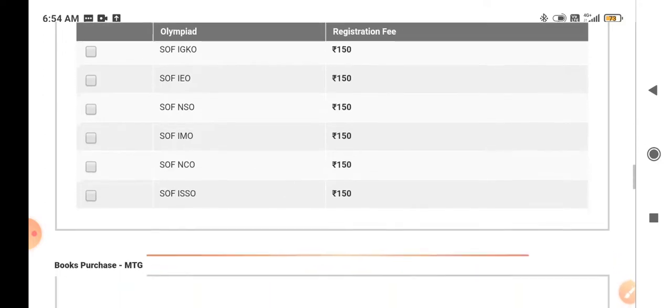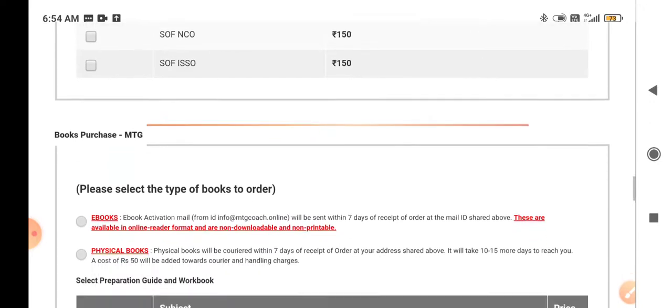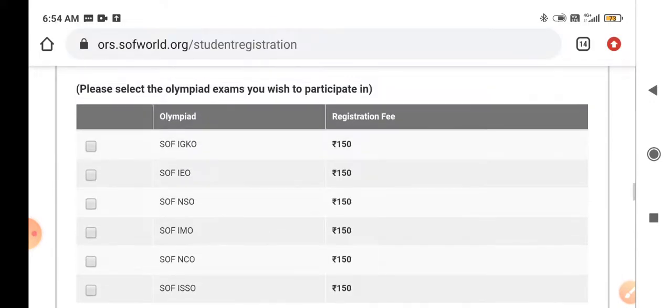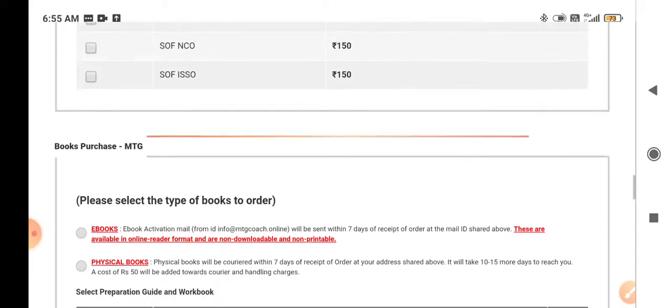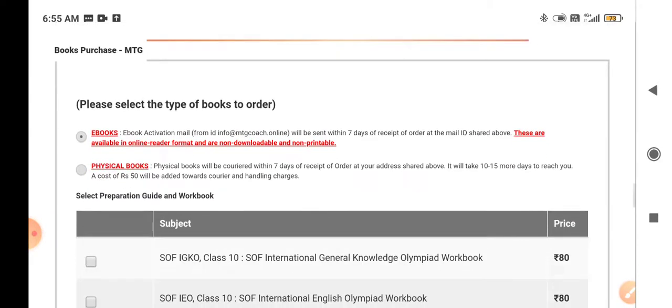You can participate in more than one exam. You can participate in all the exams or any one or any two. Now here is the information given about the e-books that you can purchase from the SOF.